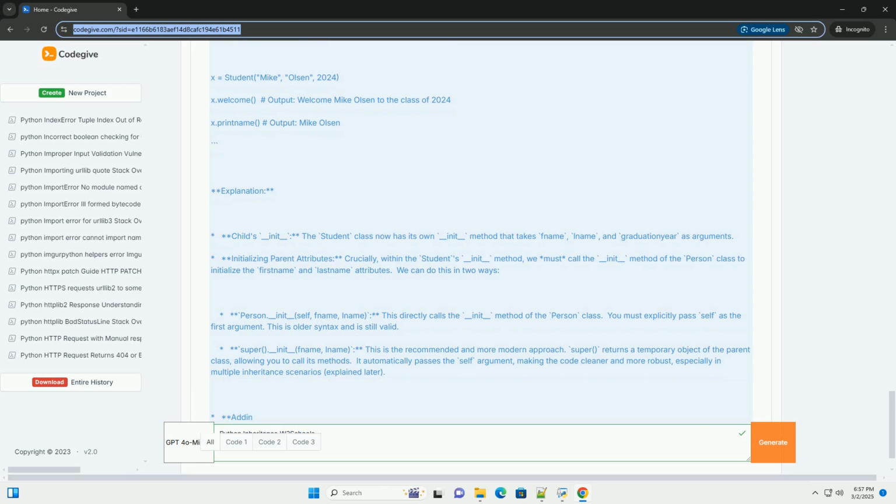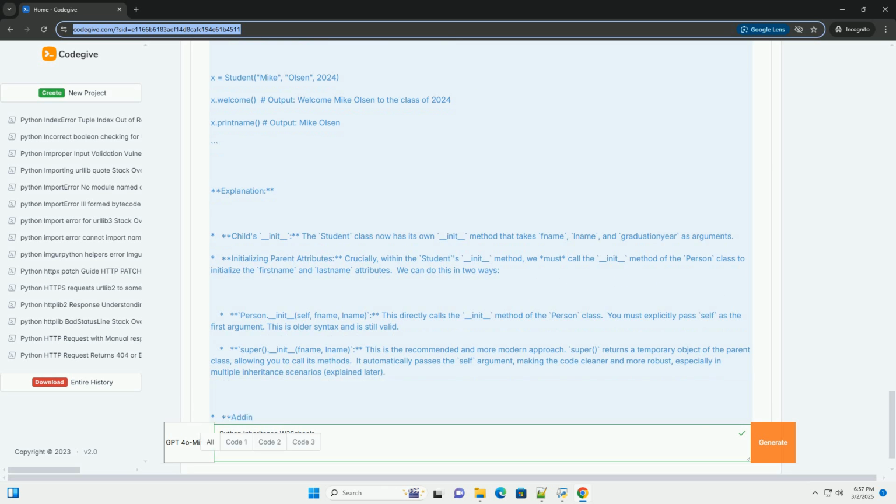Important considerations when using inheritance. Carefully design your class hierarchies. Make sure the inheritance relationships make logical sense. Don't inherit just for the sake of code reuse; ensure there's a true is-a relationship, for example a car is a vehicle. Avoid deep inheritance hierarchies. Deep hierarchies can become difficult to understand and maintain.